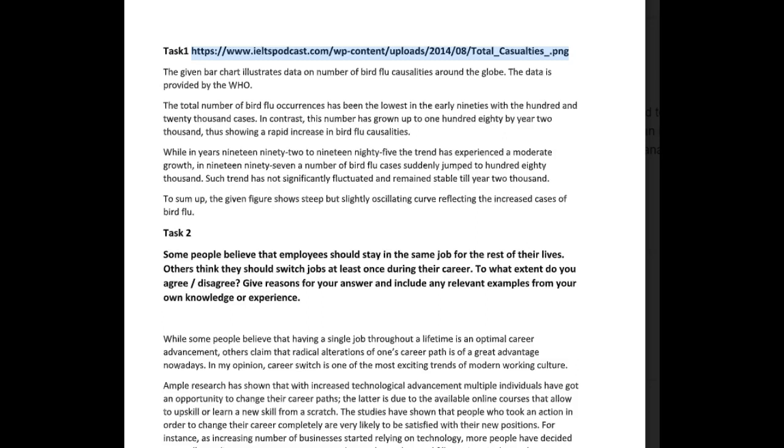Okay, this is the bar chart with the bird flu casualties. Let's see what you said here. The given chart illustrates data on the number of bird flu casualties, careful with your spelling, around the globe. The data is provided by the WHO. The total number of bird flu occurrences was, not has been. Remember how we use the present perfect tense. It has some sort of relevance to the present. This does not, because it's clearly in the past and only in the past.